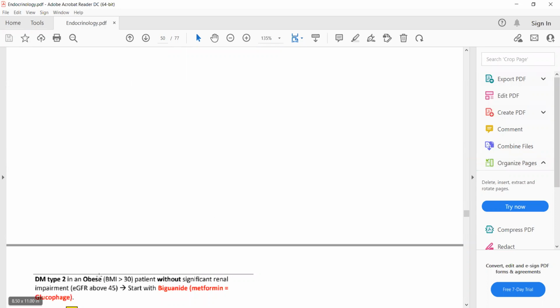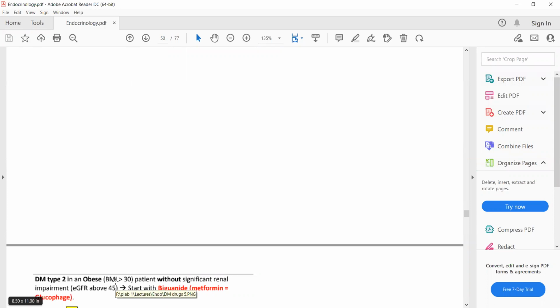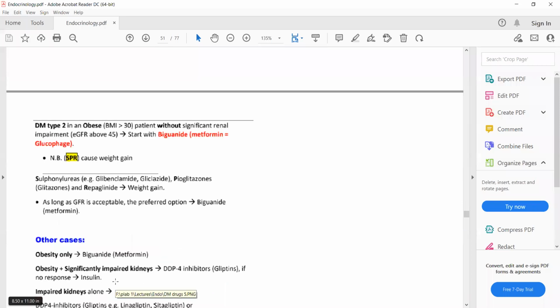So a patient with type 2 diabetes, BMI is more than 30. So which drugs need to be avoided in high BMI? SPR need to be avoided in high BMI: sulfonylurea, pioglitazone, and repaglinide. These three drugs are contraindicated.